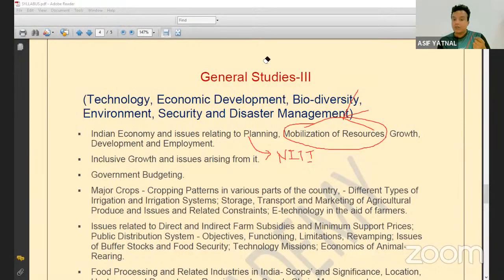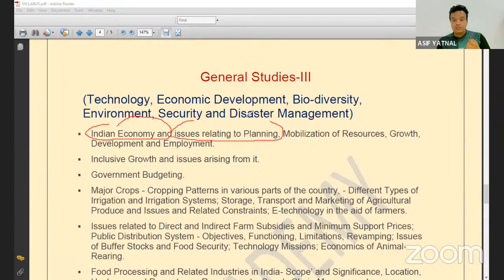So why NITI Aayog here? Because here, try to understand, you will understand the basic problems and basic challenges of the Indian economy. Here you will see how NITI Aayog is trying to address those problems, what the role of NITI Aayog is in addressing those challenges and problems, and in mobilization of resources. Now study the mobilization of resources topic in detail: what are the types of resources and what are the problems associated with the mobilization of resources?